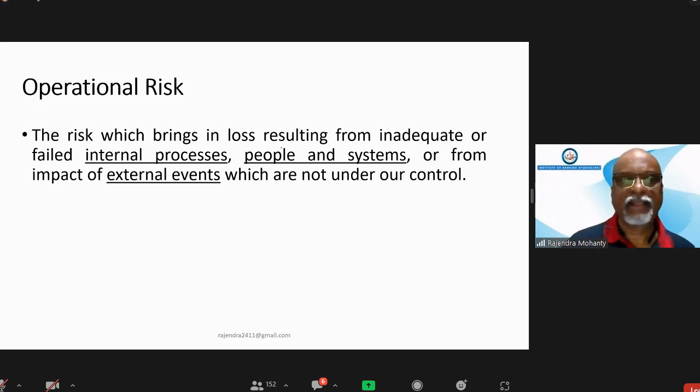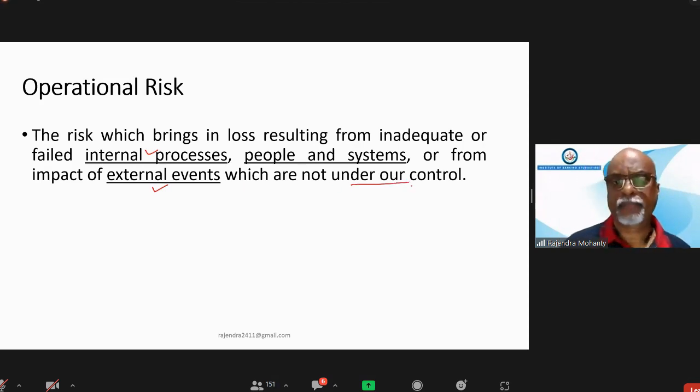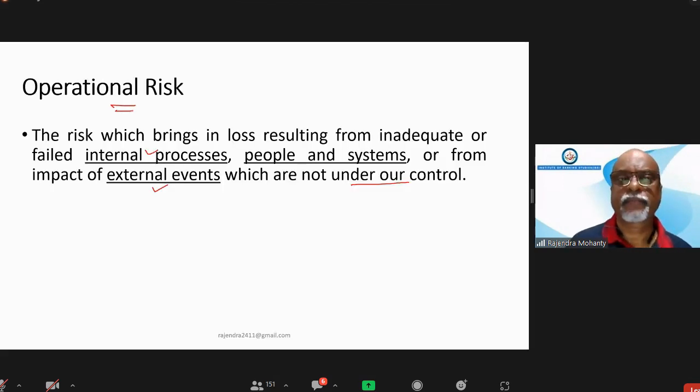The risk which brings in loss resulting from inadequate or failed internal processes or internal systems, due to people failure or system failure, or from the impact of external events which are not under our control. So they are to be under operational risk.